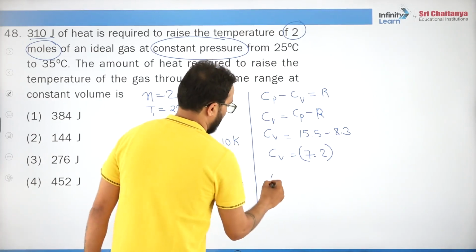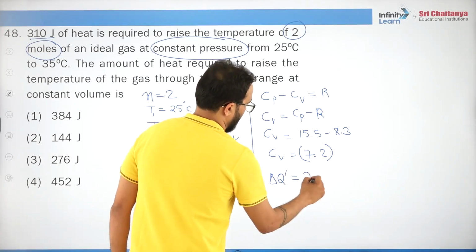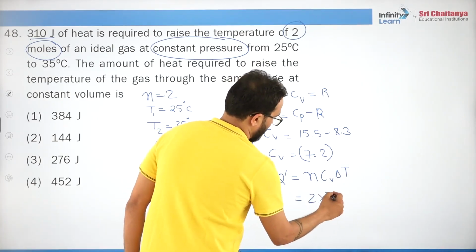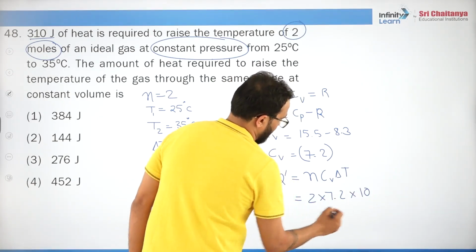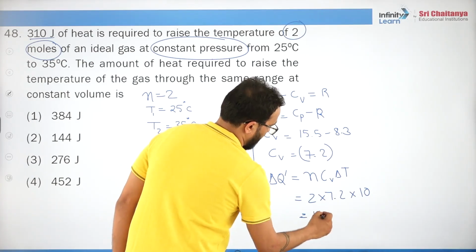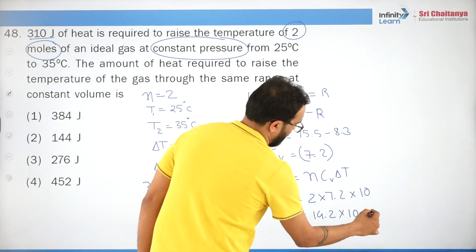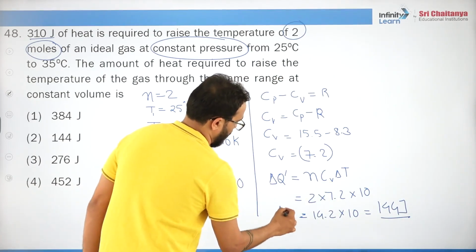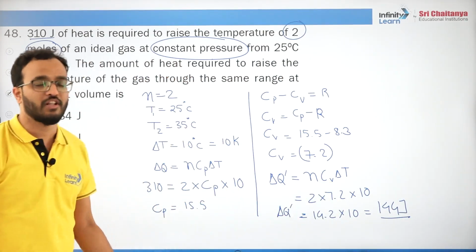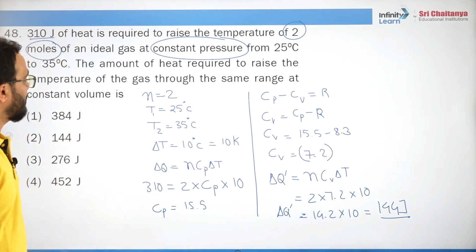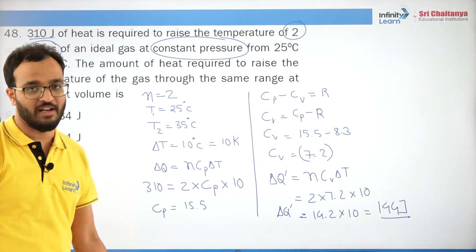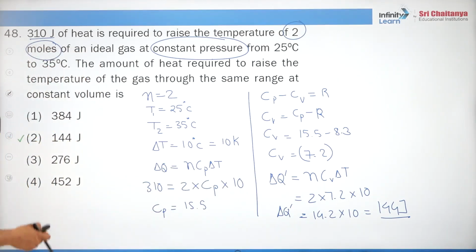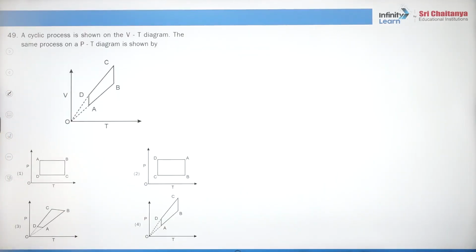Now what you need is delta Q, so n Cv delta T. Put the values: 2 into 7.2 into 10. That is 14.4 into 10, that is 144 joules. Because in this question we are not given gamma, and they have not even mentioned whether it's a monatomic, diatomic or triatomic gas. Otherwise, we would have directly taken the ratio and solved the question, right? Fantastic. 144 is right.